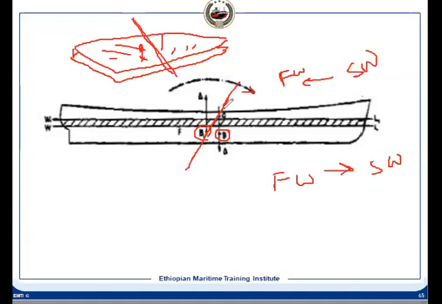It means our vessel will have G and B1 come to the same line. What does it mean? This water level has to be perpendicular to this.